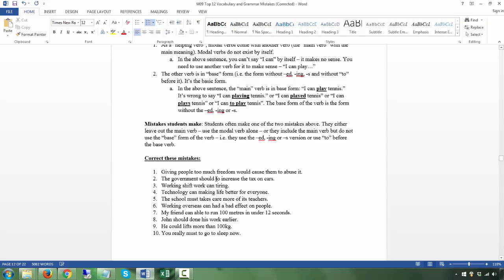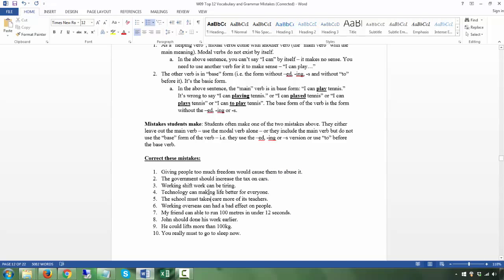The government should increase: no "to" after the modal, just modal plus base verb. Working shift work can be tiring. Can is your modal. Tiring is an adjective, so you need a verb. Remember, a modal verb always comes with another verb in base form, and you don't have it. Tiring is not a verb, so it should be "can be".